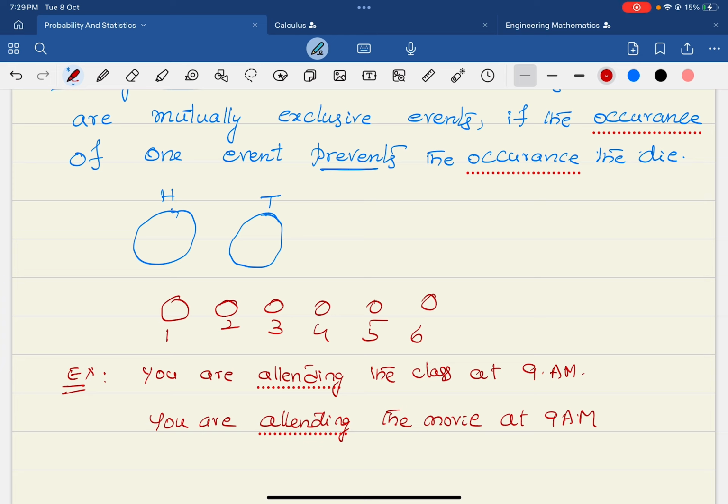I hope you could understand now. This cannot happen at the same time, right? When you are in the class, definitely you are preventing yourself from going to the movie. Or if you are in the movie, definitely you are preventing yourself from going to the class. These two are the mutually exclusive events, you can say. So both of them will not happen. That's why, in set theory, and next I will explain the set theory concepts also, these are two disjoint events. Definitely both of them will not occur at a time. Understood? Then we say that these are mutually exclusive events.